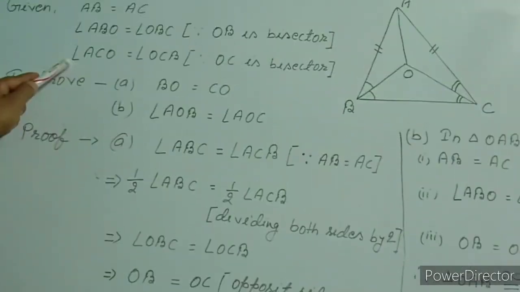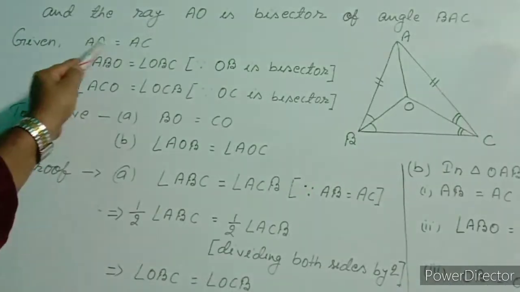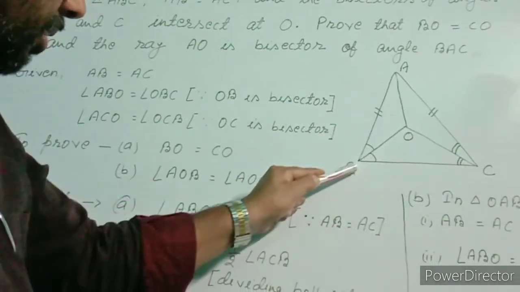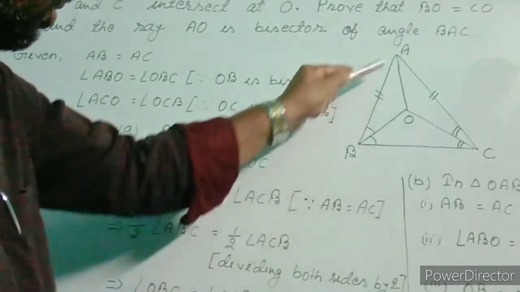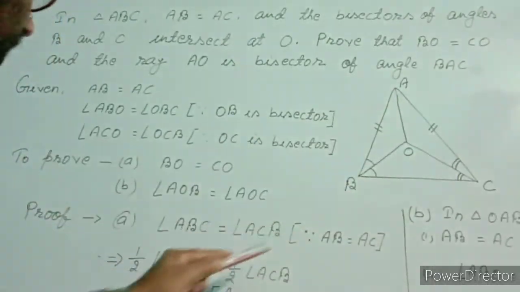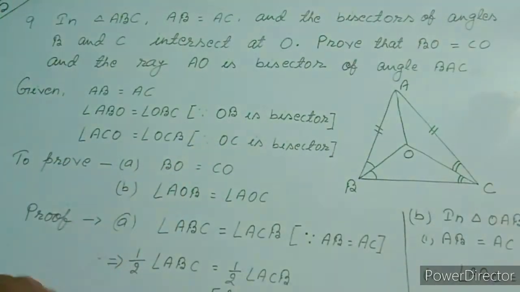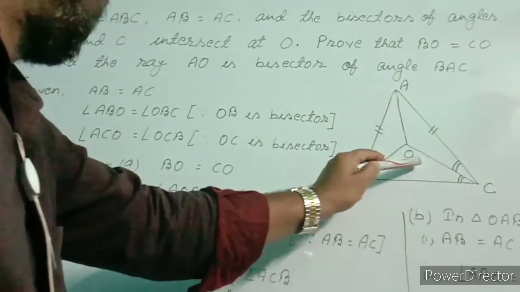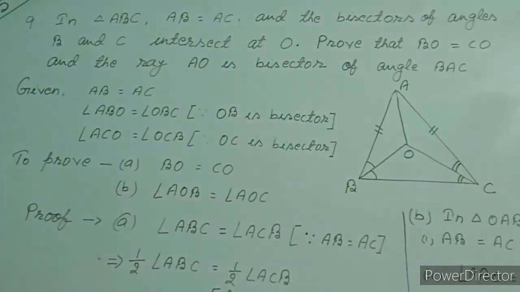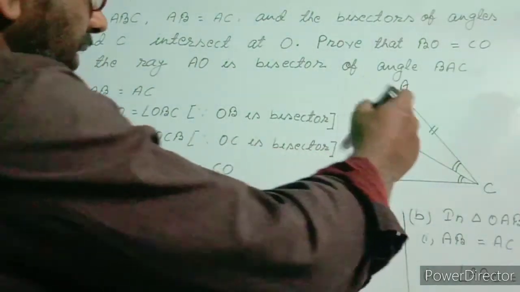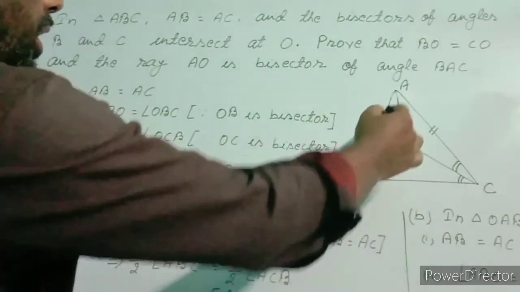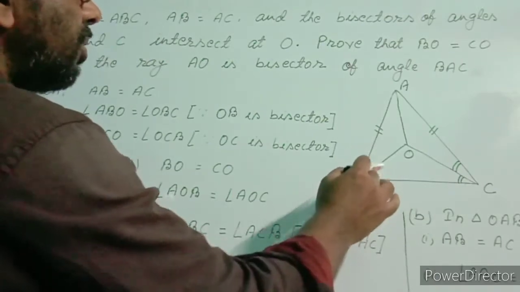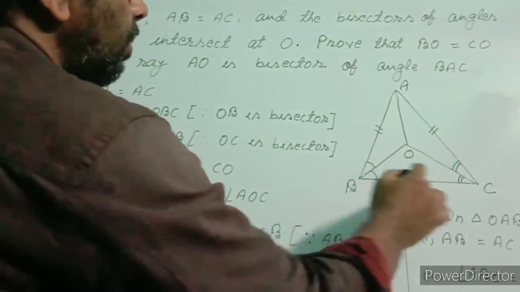So in the first paragraph, I wrote all the given informations. AB equal to AC. Bisectors of angle B and C. Since OB is the bisector of angle B, I wrote angle ABO equal to angle OBC.